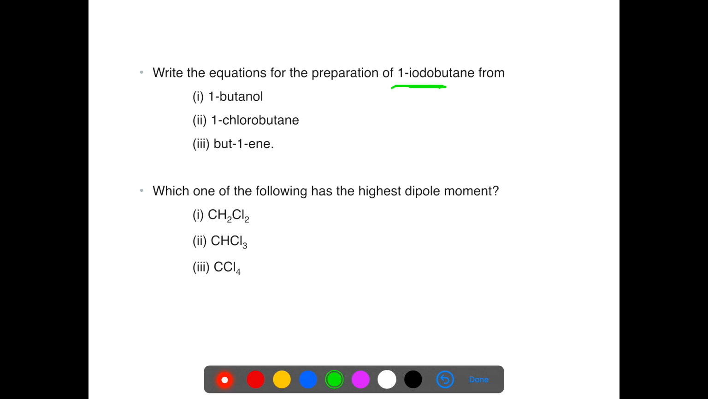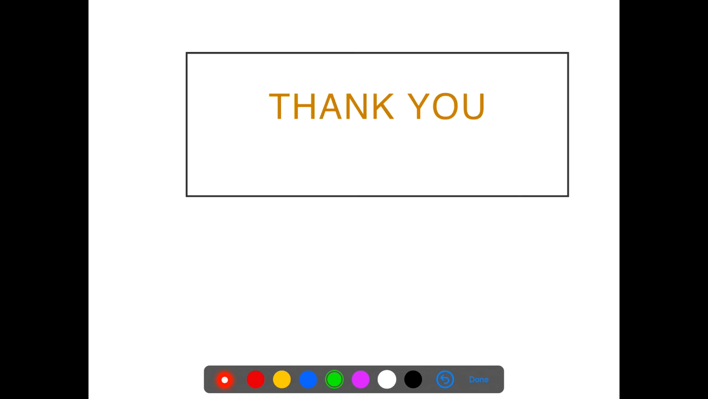All these questions are given from NCERT in-text problems, and some are from the exercise. So you can practice from the book.